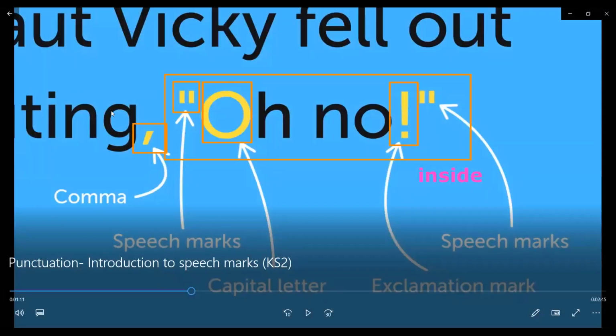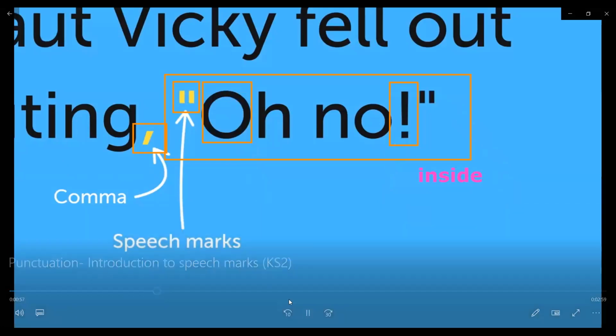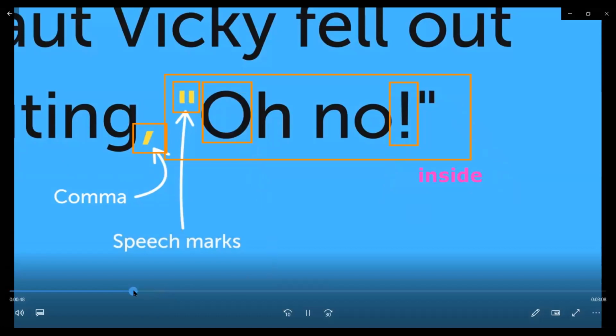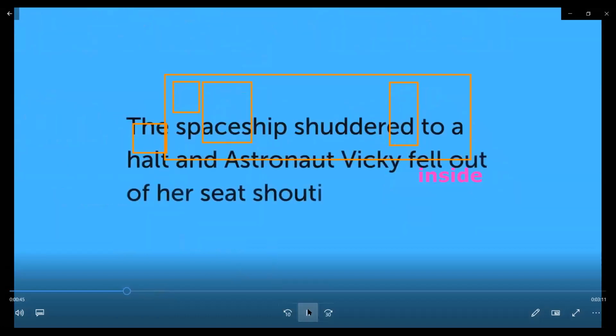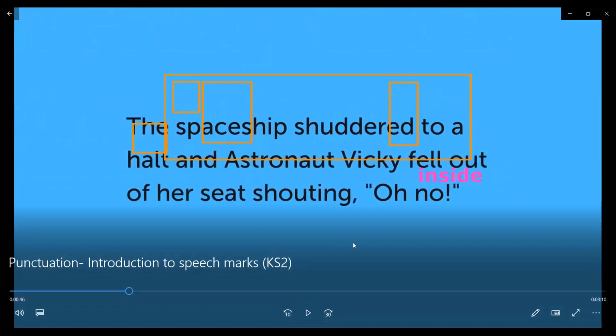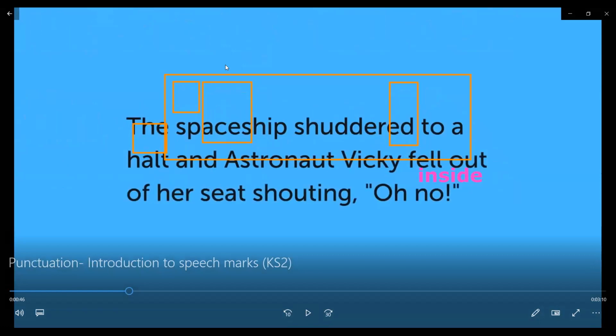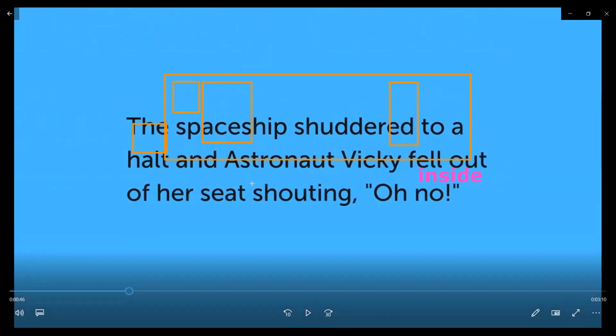All right, so we mentioned a couple of rules here. Before we move on, where is the reporting verb? Vicky fell out of her seat shouting, "Oh no!" The reporting verb is the verb that tells me someone is going to be talking now. The verb is right here: shouting.